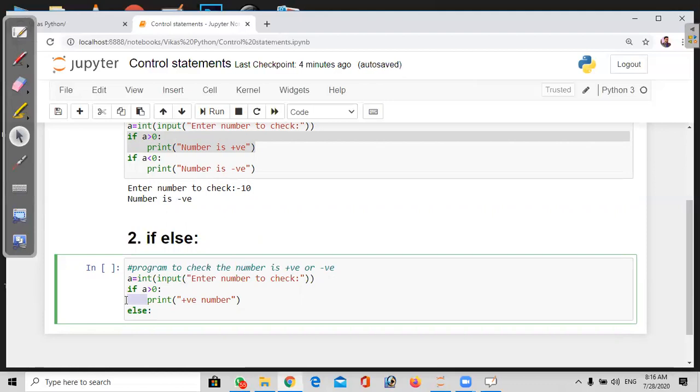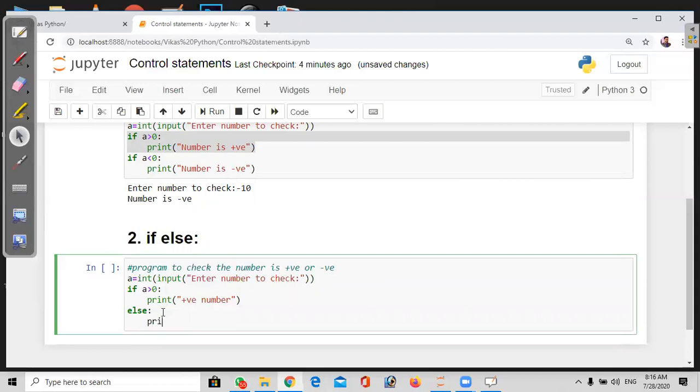This space is called indentation. In Python, indentation is important, the space whatever we are giving. Because here we don't have any brackets to mention whether these particular statements belong to this condition or not. To make those statements belong to that condition, we have to give space. When you want to write the same else part, I'm giving a space for this one: is a negative number.